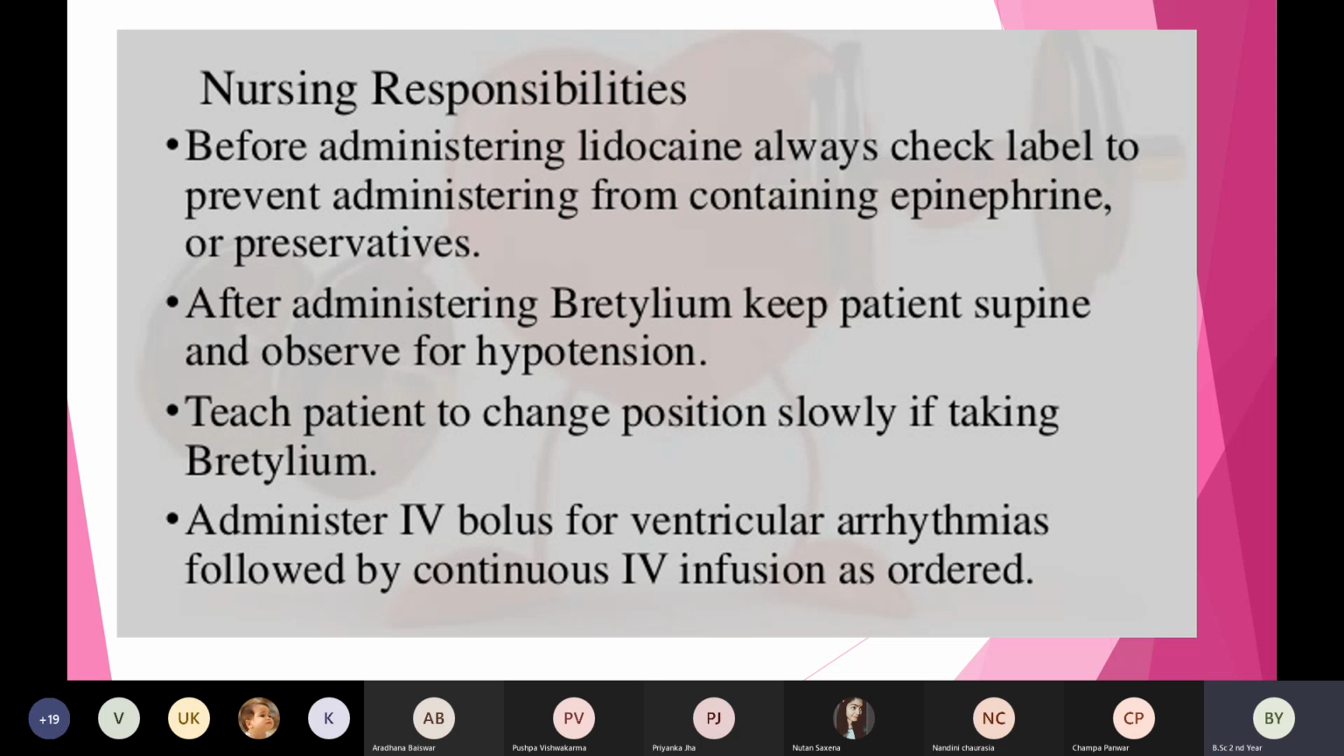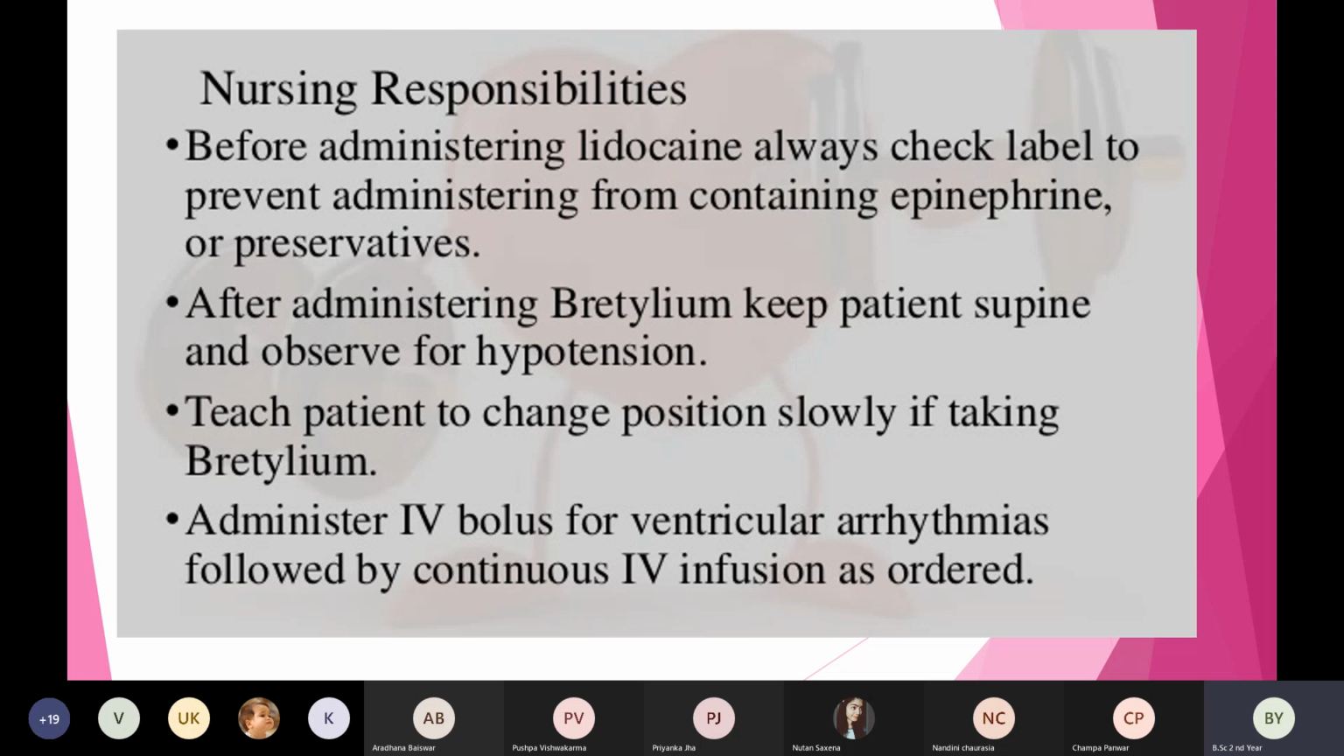Okay, always check the medication orders: how much dose you have to give, what is the right dose you have to maintain, right time, right patient, right medicine. Especially before administering lidocaine injection, always check the label to prevent administering one containing epinephrine or any preservatives. So you always have to check the content of lidocaine, whether it is combined with epinephrine or with other preservatives.